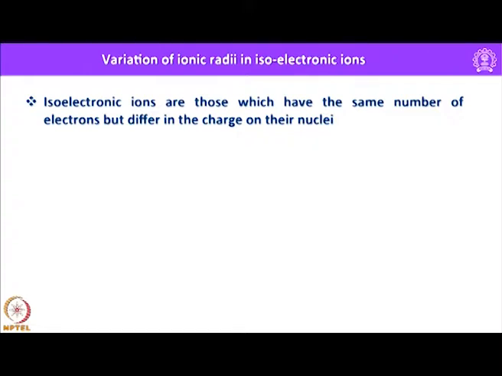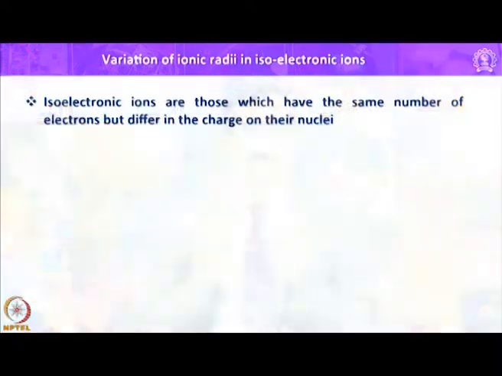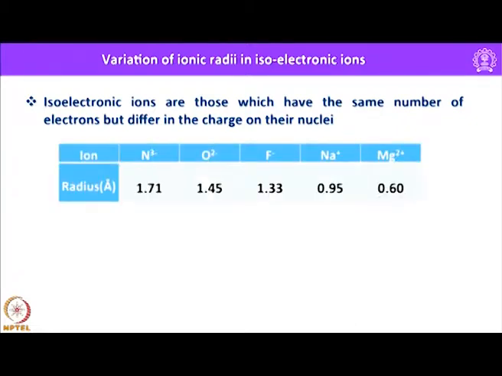So, what is isoelectronic species and how the ionic radii vary among isoelectronic species can be seen here. Isoelectronic ions are those which have the same number of electrons, but differ in the charge on their nuclei. Let us look into this series of isoelectronic species I have given here.